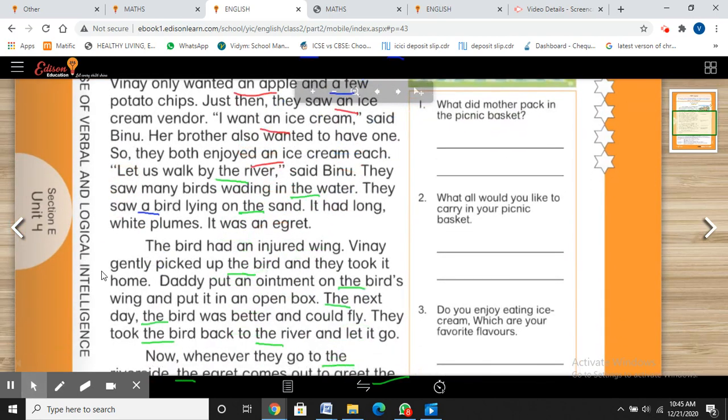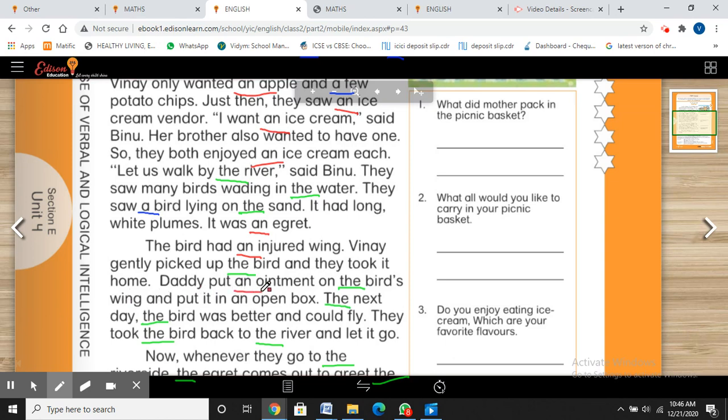Let us walk by the river, said Binu. They saw many birds wading in the water. They saw a bird lying on the sand. It had long white plumes. It was an egret. The bird had an injured wing. Vinay gently picked up the bird and they took it home.